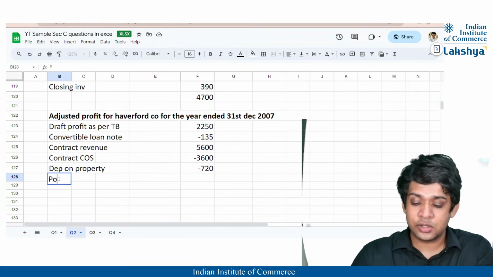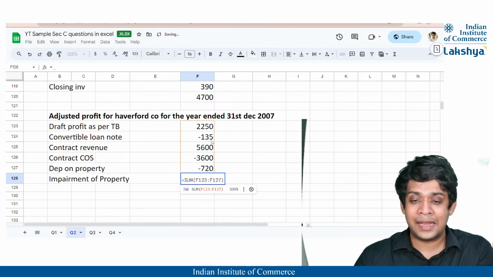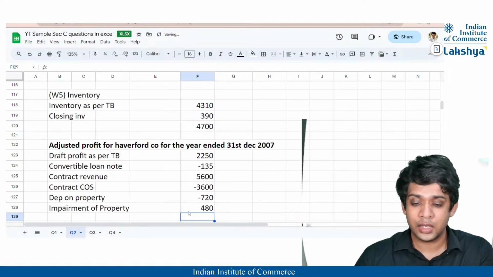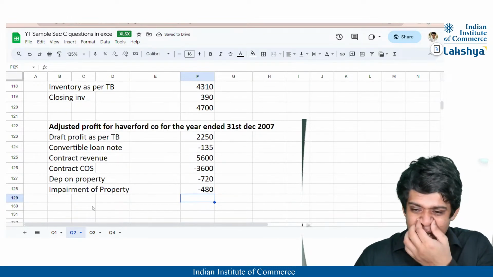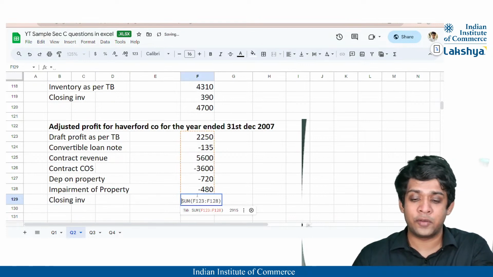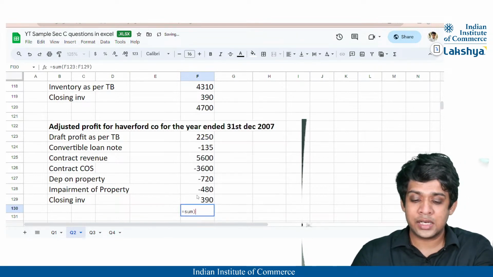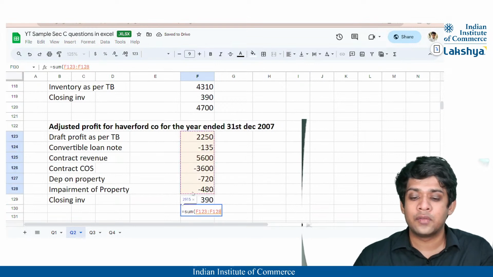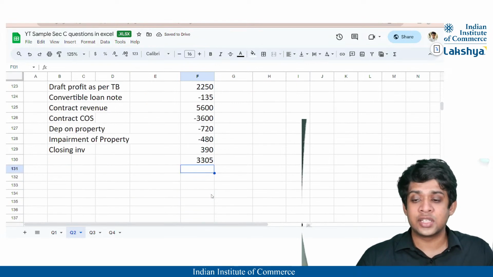Then obviously the impairment will also affect. So the impairment of property, right? My property is impaired, so it will go to my P&L, correct? And that will be 480, right? It is going to reduce my profit, right? And the closing inventory has increased, so that will increase my value here of profit. That is going to be nothing but 390, right? And thus, I think there is nothing else pending. So the adjusted profit will be the total of all this. That is going to be 3305. Okay. This is the adjusted profit.